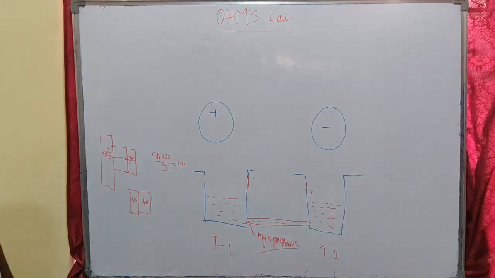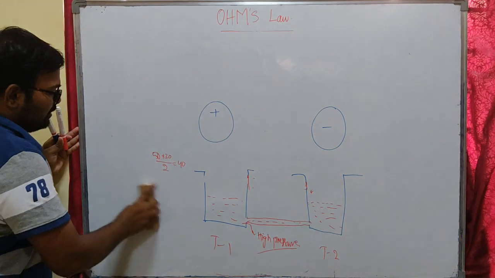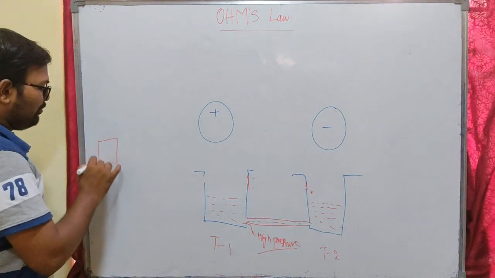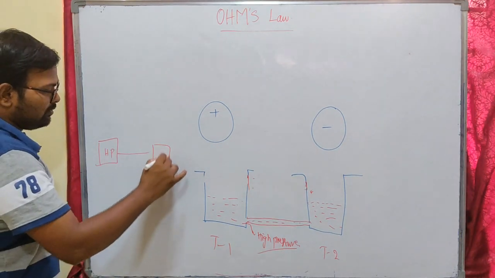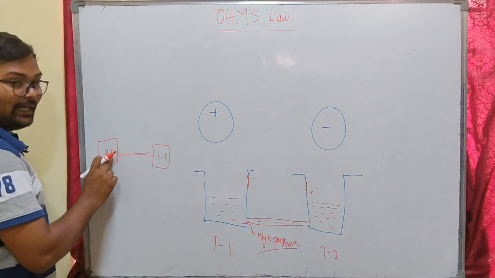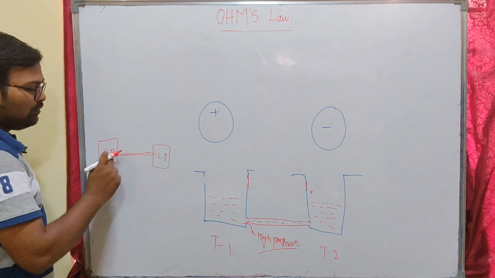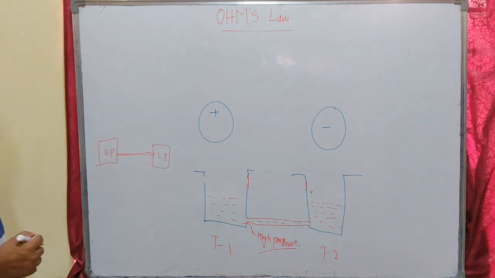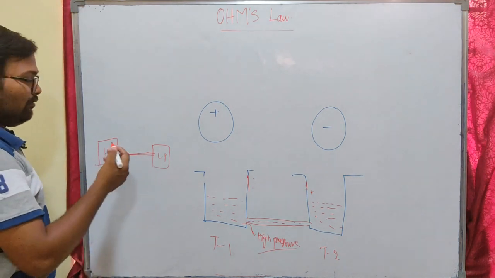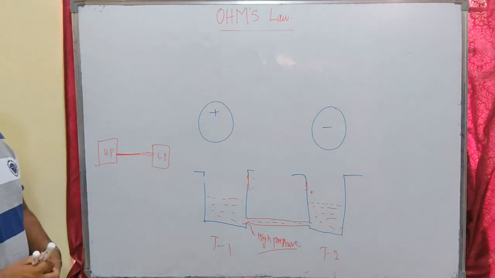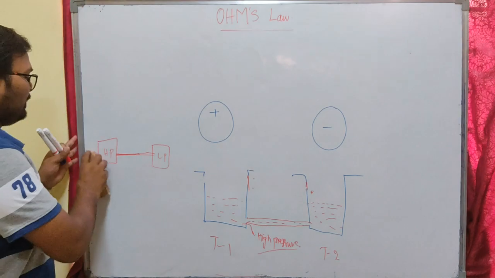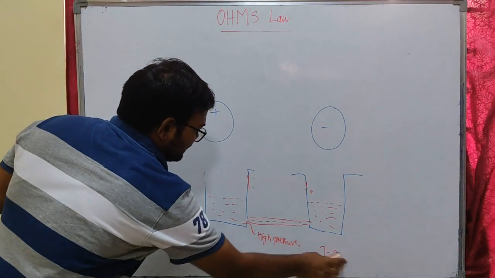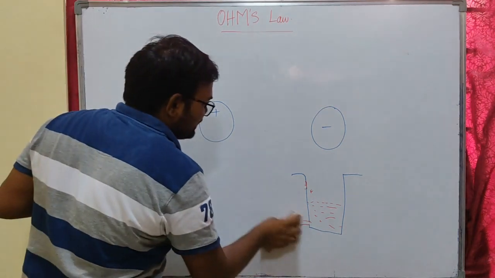If you want to transfer air, you will need a high pressure medium and a low pressure medium. If you have to pump air from a high pressure place to another place, you will need high pressure at the starting place, and you need low pressure at the destination place. Then only the air, water or temperature transfer happens. That means if any medium is to flow from one place to another place, you will need some difference in the pressure applied. That is the whole idea of mentioning these things.